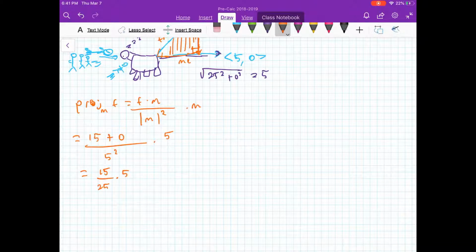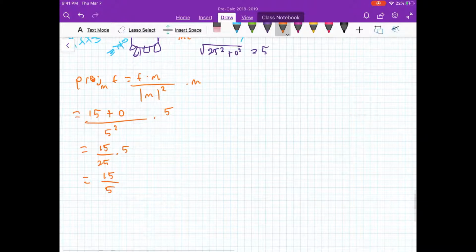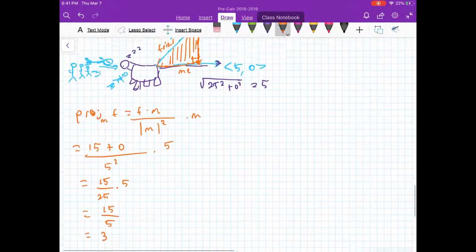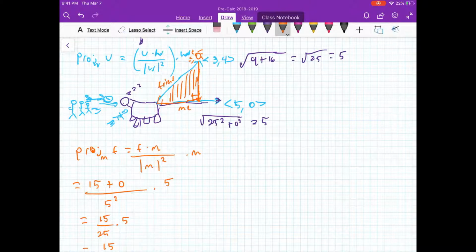Well, we can go ahead and cancel a little bit here. We can say this would equal 15 over 5, and that would be 3. Is that right? Yeah, 5, 10, 15. Excellent. I just made this up right now, so I think this will work. So if you were to project his vector onto my vector, and this kind of makes sense, it would create a total force of 3.